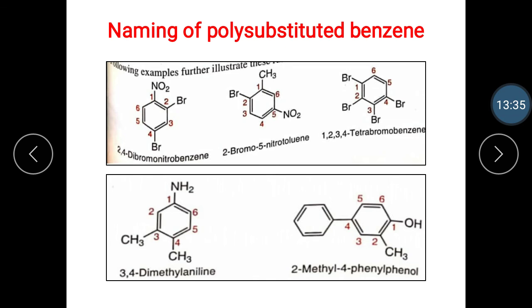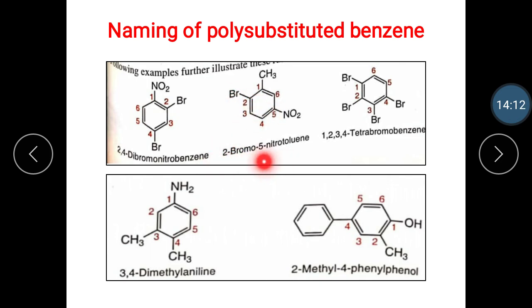Then naming of polysubstituted benzene: 2,4-dibromonitrobenzene. The bromo groups are present at the 2nd and 4th positions. It is 2,4-dibromonitrobenzene. The next example is 2-bromo-5-nitrotoluene. The numbering is given from the methyl group 1, 2, 3, 4, 5, and the nitro group is present at the 5th position and the bromo group at the 2nd position.